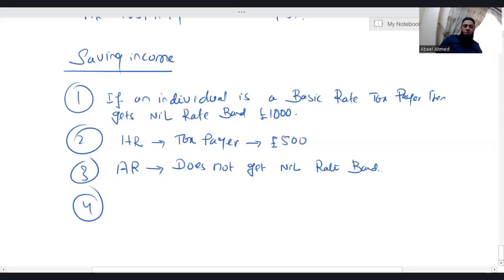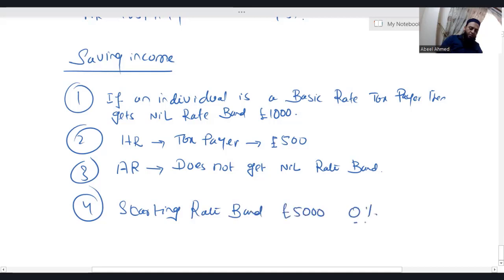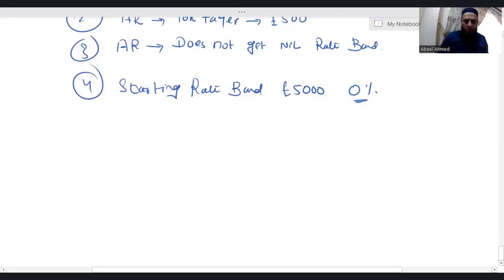The fourth and last rule relating to saving income is the starting rate band of £5,000, where the applicable tax rate is 0%. When the starting rate band is going to come in a question, we will discuss. So slowly and gradually, I'll be introducing all these 4 rules in saving income. Just wait and see. Let's have another question.